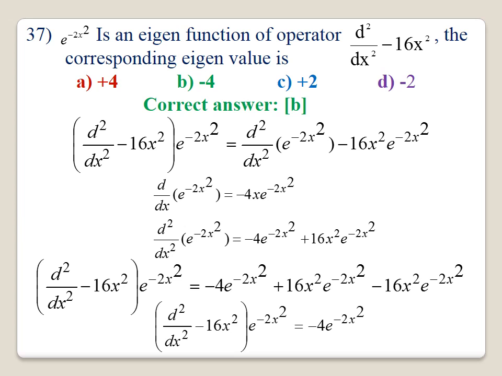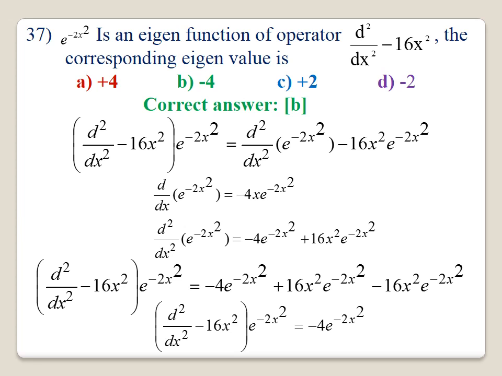One function is minus 4x and the other function is e power of minus 2x square. You differentiate the first, you will get minus 4 e power of minus 2x square. Then you differentiate e power of minus 2x square, that gives plus 16x square e power of minus 2x square.